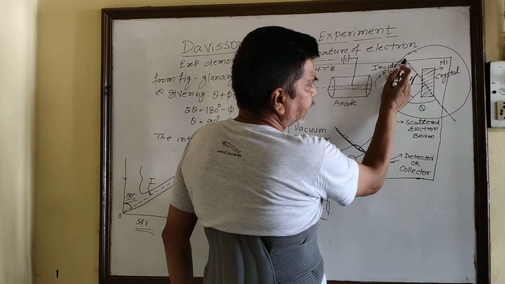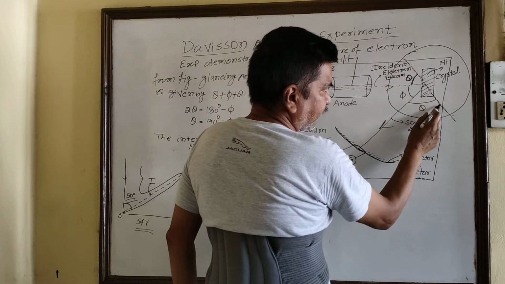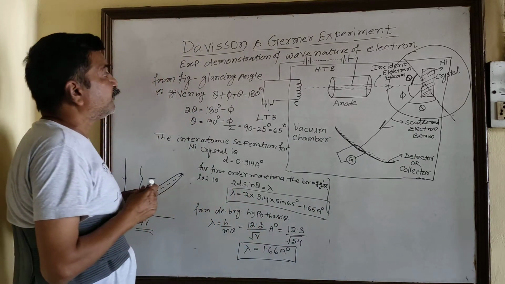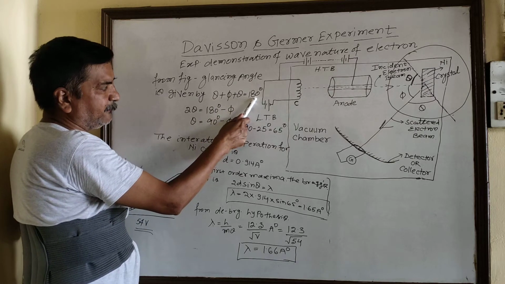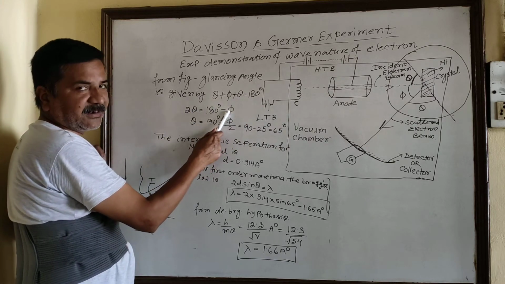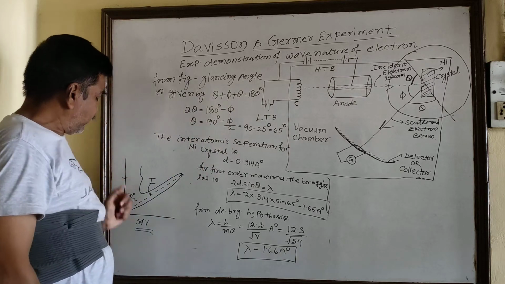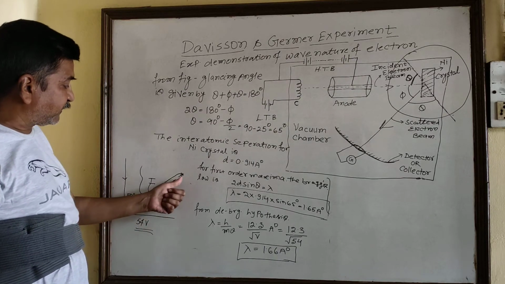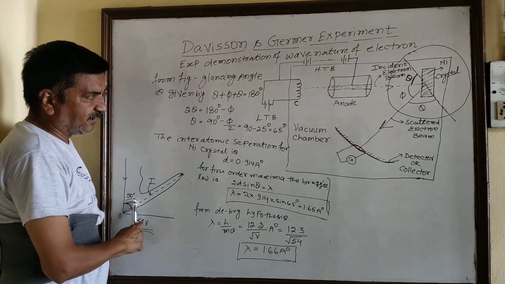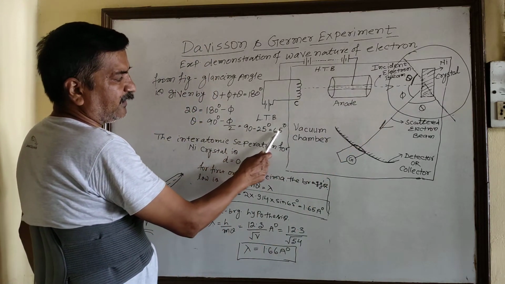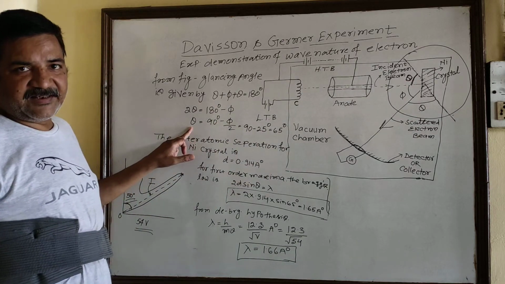So here, this is a straight line angle. So theta plus phi plus theta is equal to 180 degree. That means 2 theta is equal to 180 minus phi, or theta is equal to 90 minus phi by 2. But here the scattering angle at which the intensity of light is maximum is phi, and its value is 50 degree. So you will write here 90 minus 25 is equal to 65 degree. This is the value of the glancing angle.